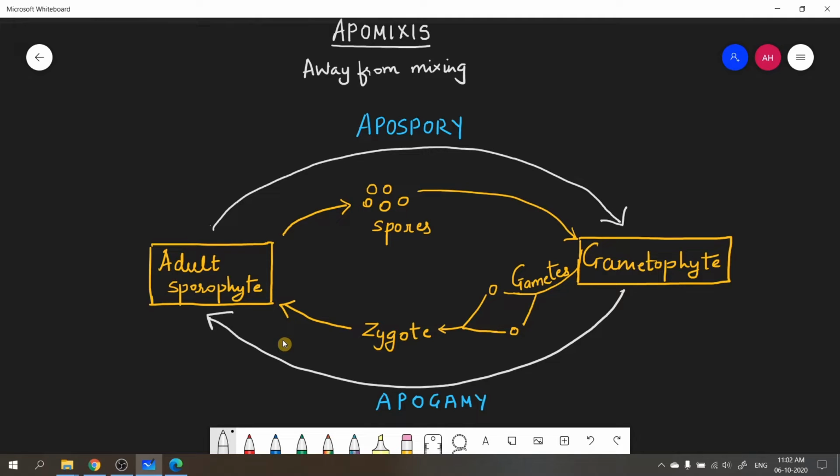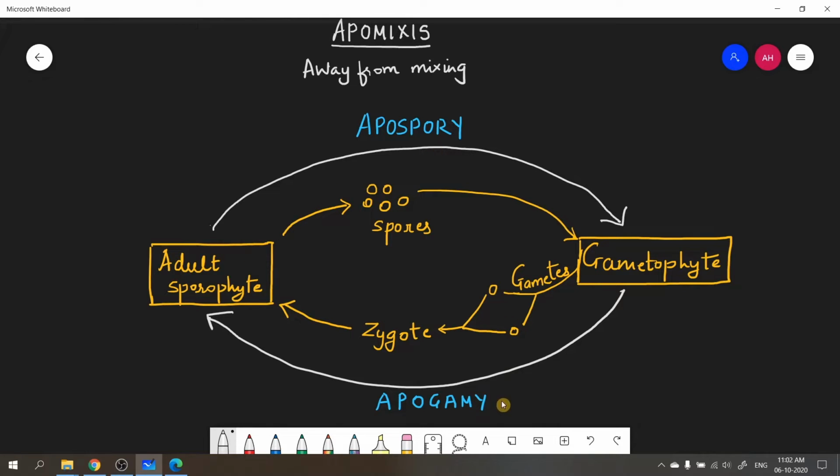Right? So, this is what is alternation of generation that you have already studied in your previous grade. Now, what is important to note over here is apospory and apogamy. So, what happens in apospory is there is formation of gametophyte from the sporophyte. You can see I have shown an arrow here. A sporophyte forms a gametophyte but without involving meiosis. Right? There is no meiosis, there is no spore formation. So direct formation of gametophyte from a sporophyte is called apospory.